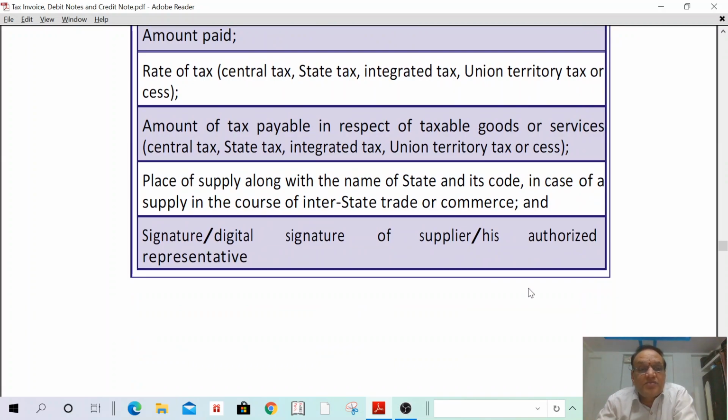That is, the same shall be separately mentioned in case of CGST, SGST, IGST, UTGST or cess. Place of supply in case of interstate supply. Signature or digital signature of the supplier or his authorized representative.